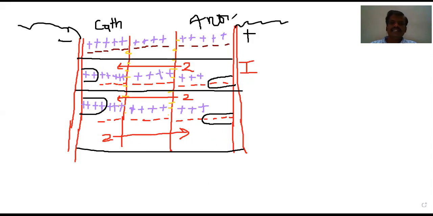In case 3, let us take a case where, let us assume that this is the compartment. Here, let us assume that 2 cations, 2 anions had moved. Let us assume that there are 5 cations. Out of these 5 cations, let us assume that 2 had moved into the anode compartment. How many will remain? 3 will remain.